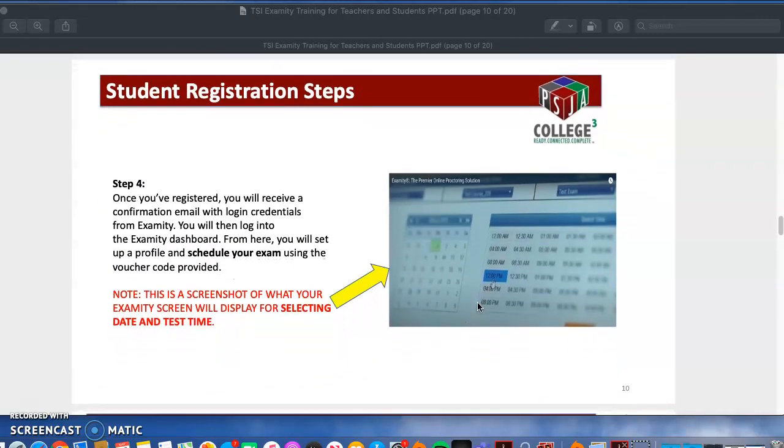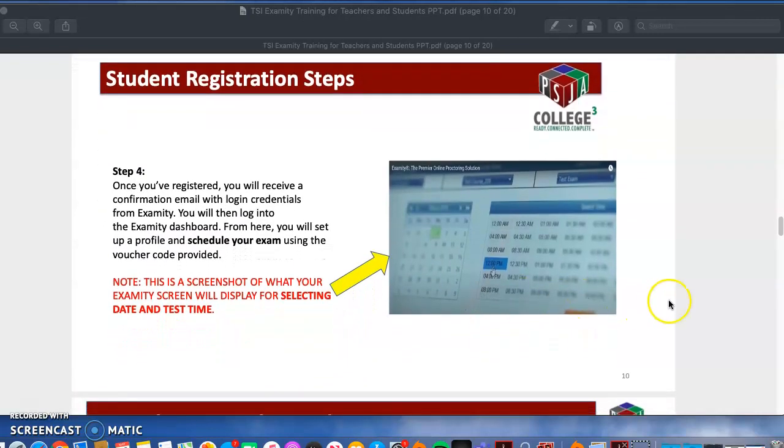So when you do register, keep in mind you do have those 14 days. So you schedule your exam. Pick a time that's going to work best for you, right? Write it down, create an alarm in your phone, write it down somewhere physically, right? Tell other people in your household, hey, I'm taking the exam at this time, because you cannot reschedule it. So just keep that in mind as well. I know life happens, but hopefully everything goes well and you're able to take the exam when you scheduled it.